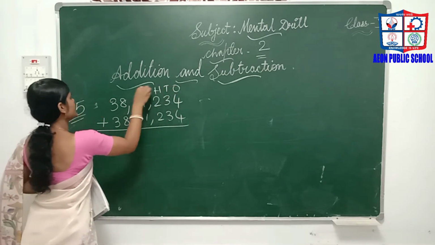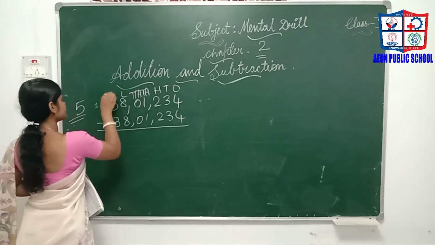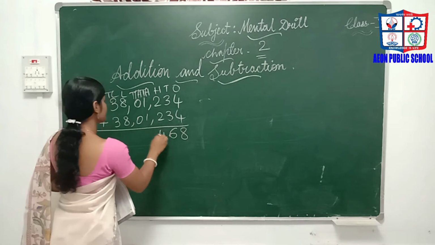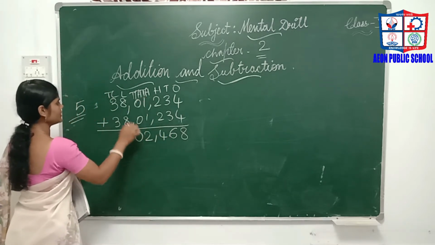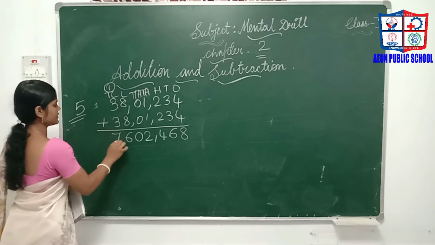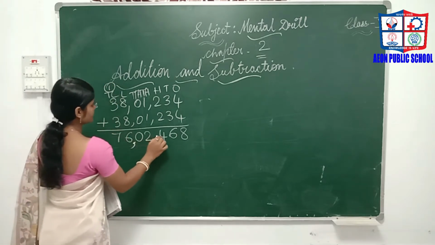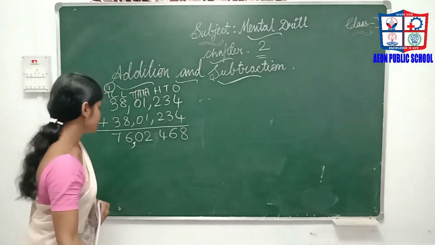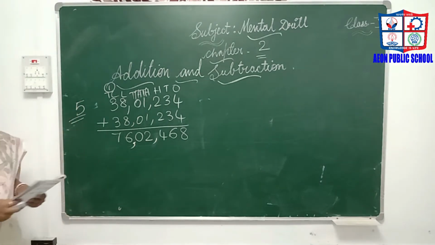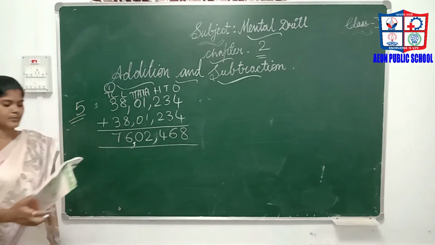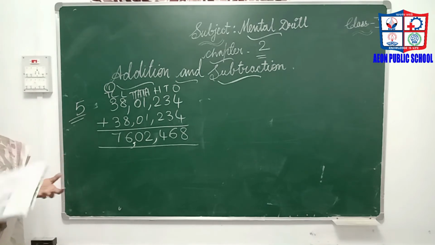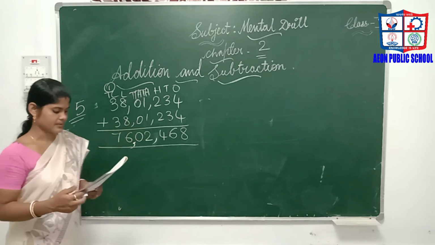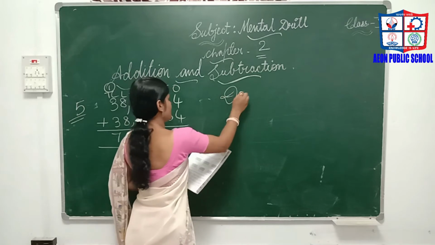Ones, tens, 100, 1000, 10,000, lakhs, 10 lakhs. In the same way, 8 plus 8 is 16. 3 plus 3 is 6, 2 plus 2 is 4, 1 plus 1 is 2. Then 3 plus 3 is 6, 7. So how much? 76 lakhs 2,468 bulbs they produce in total. Same like that, the remaining 1, 2, 3, 4, 6, 7 you have to do.